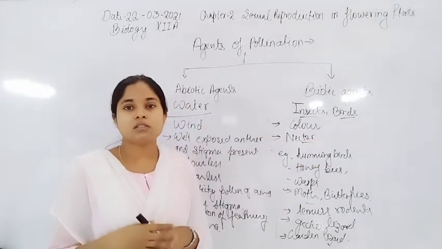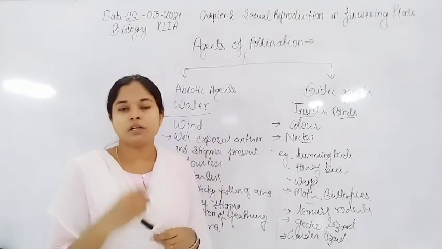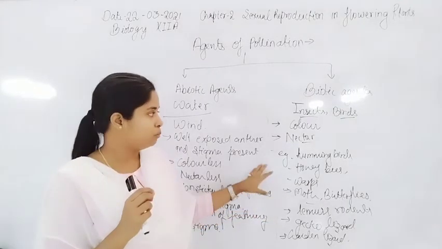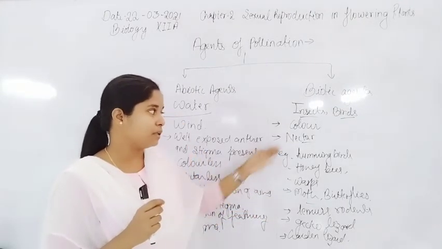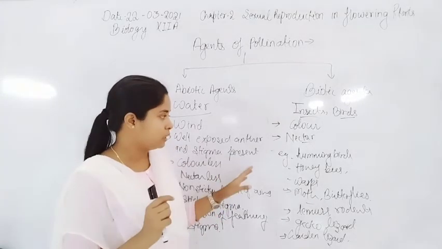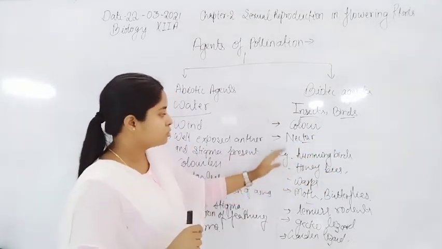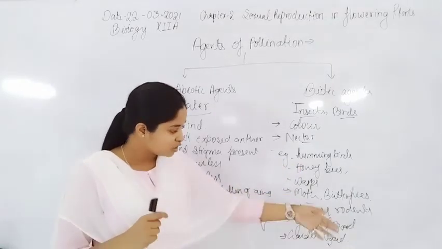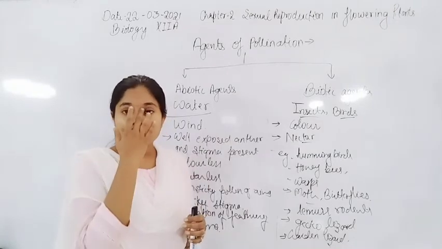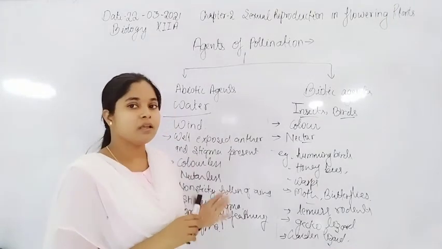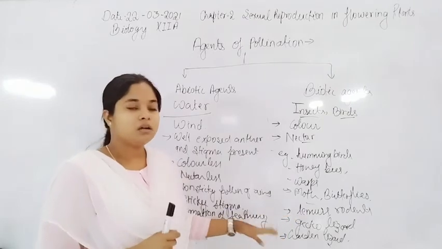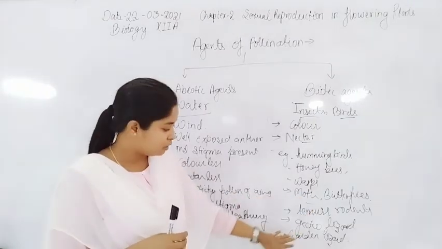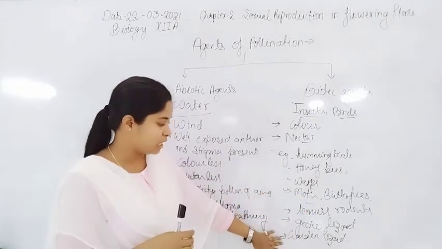Plants that produce nectar, as in the case of canna, are also pollinated by birds. So honeybees, wasps, moths, butterflies, lemurs and rodents also help in pollination, because they feed on the nectar, which is a food source for them.